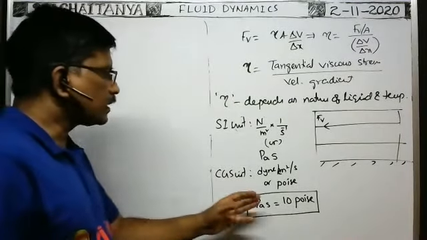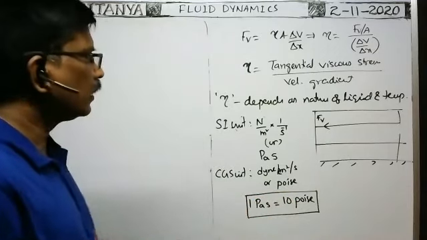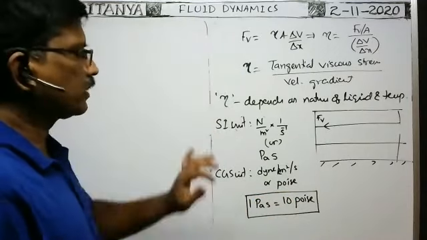So 1 pas is equal to 10 poise. So this is about the coefficient of viscosity.